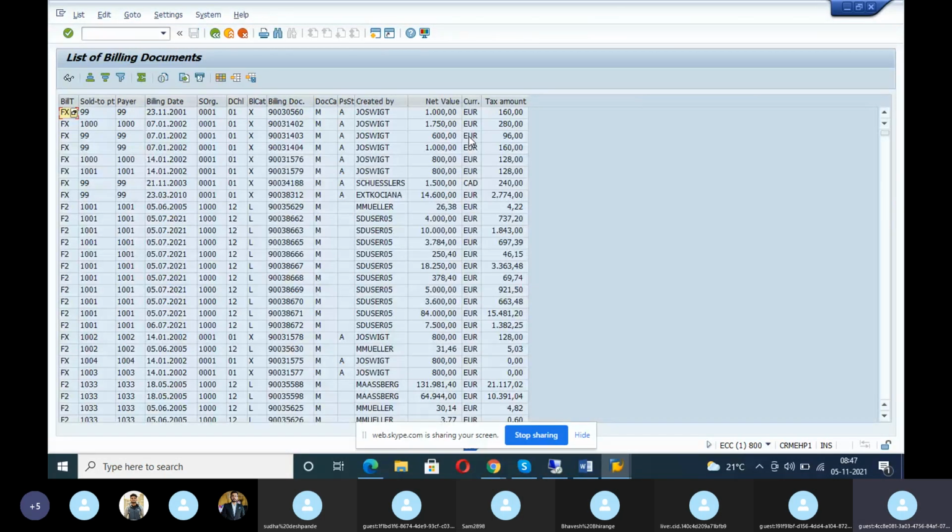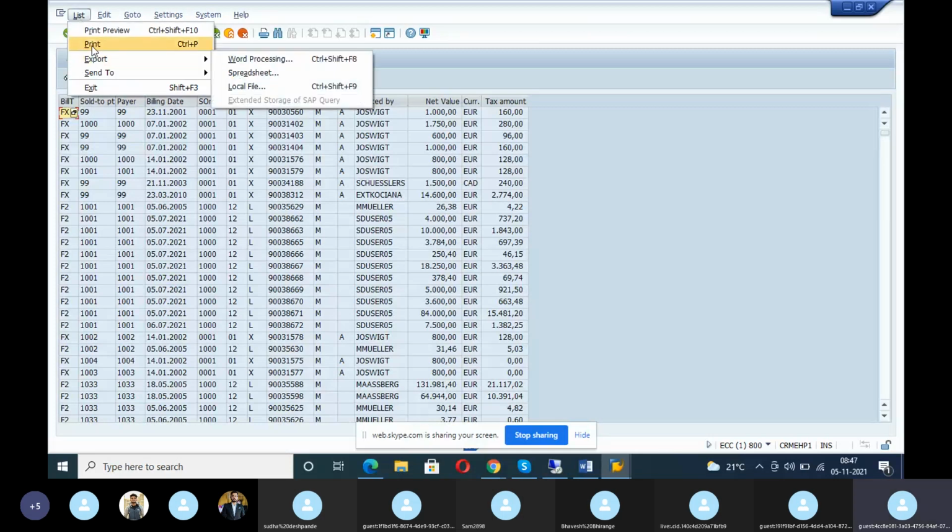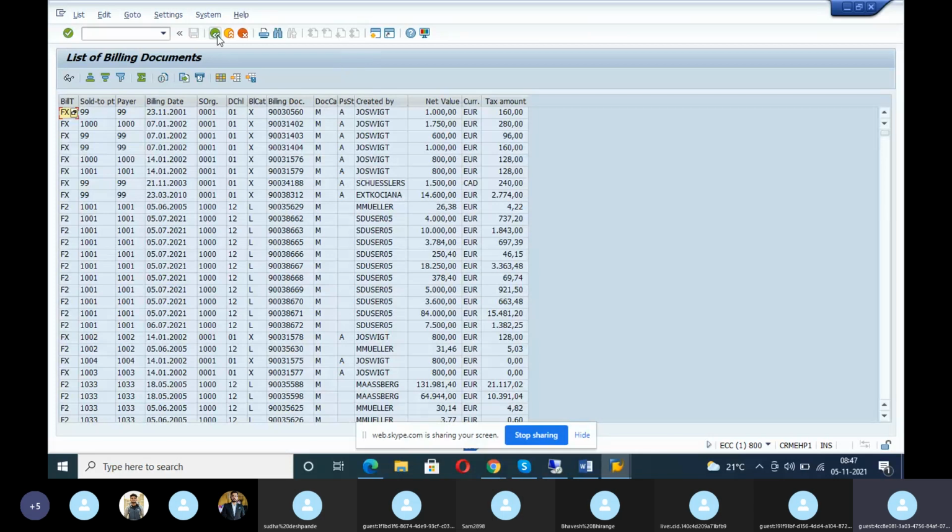See, this is a list of billing documents. Billing type F1, F2. F2 means partial delivery, F1 means full delivery. This also you can take as a list. Print, export to an Excel sheet, or send it to a mail recipient. Anything you can do. So these are the things.